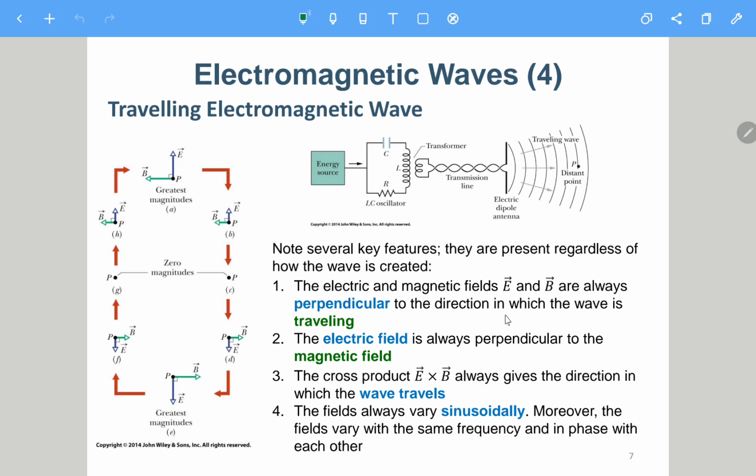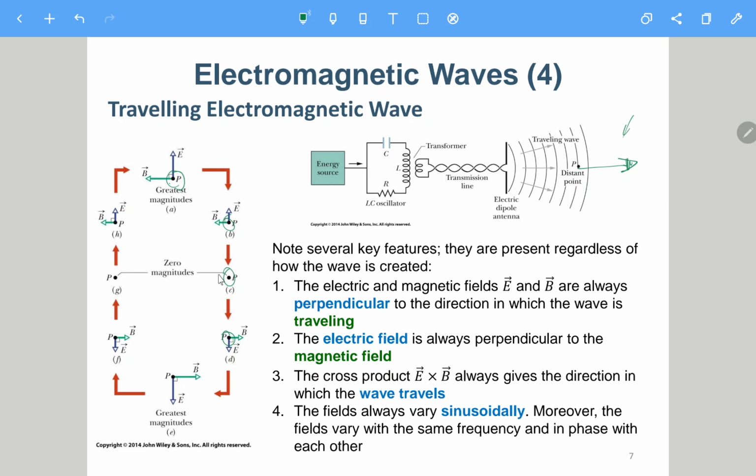So here we assume that the wave is propagating to the right side for the upper graph. Here, we consider that the direction of the propagation is actually out of the page.